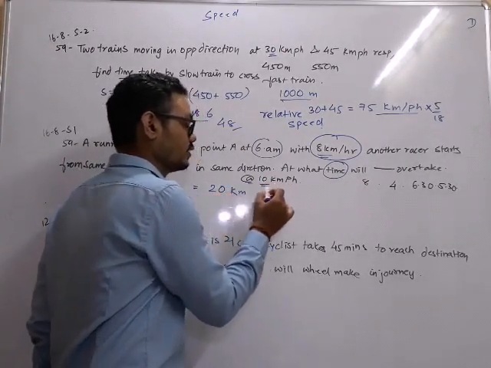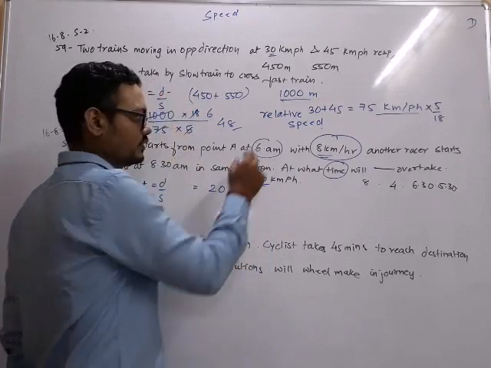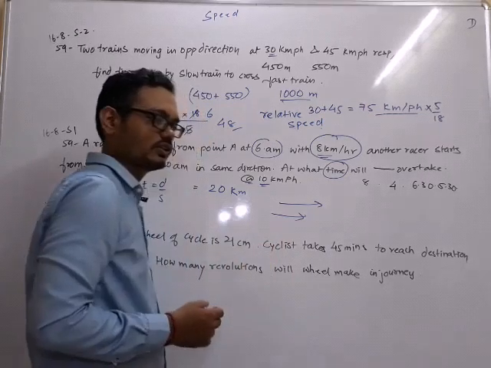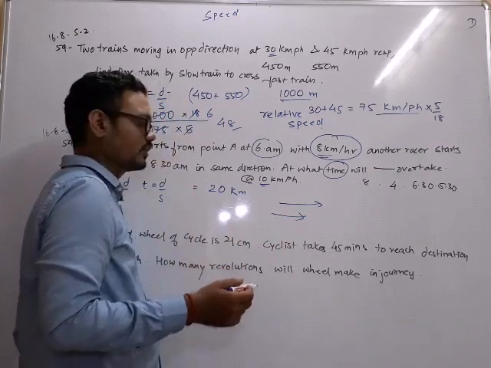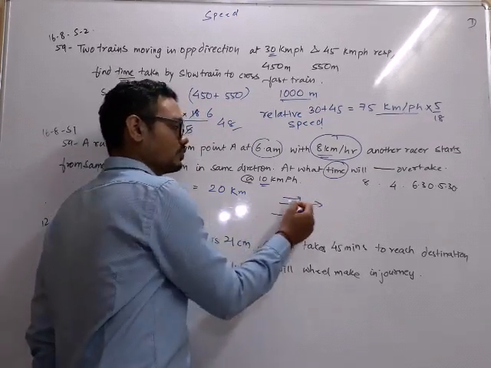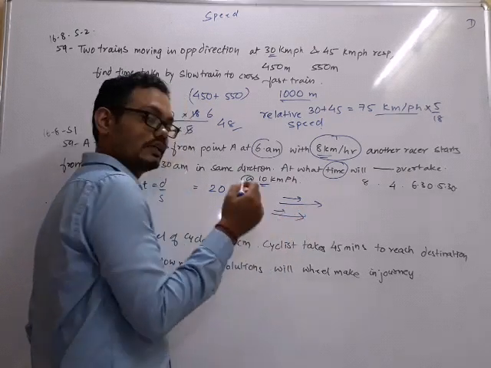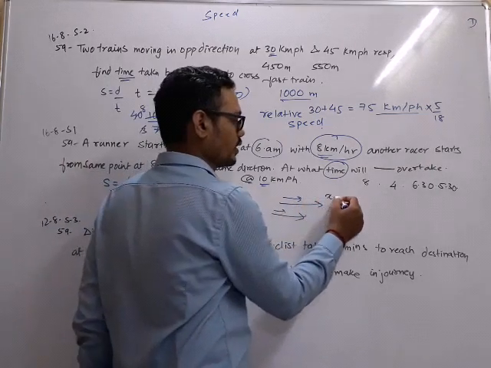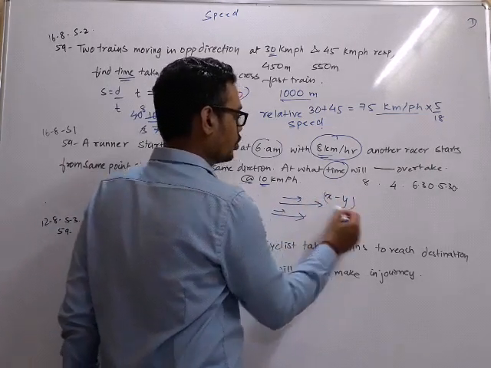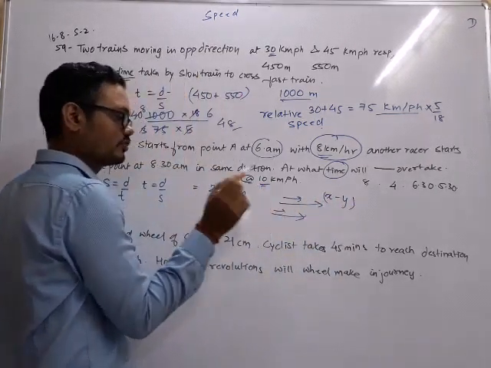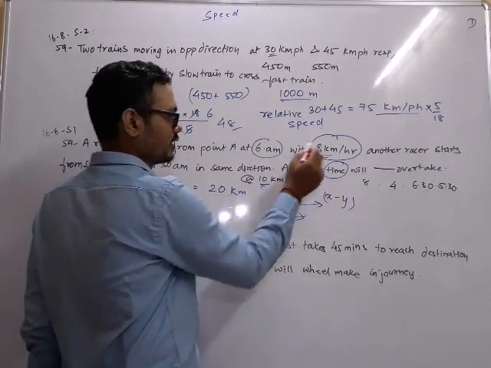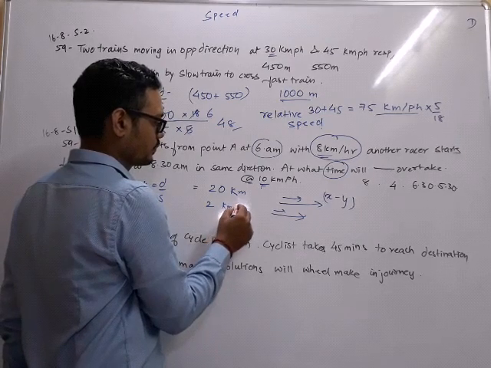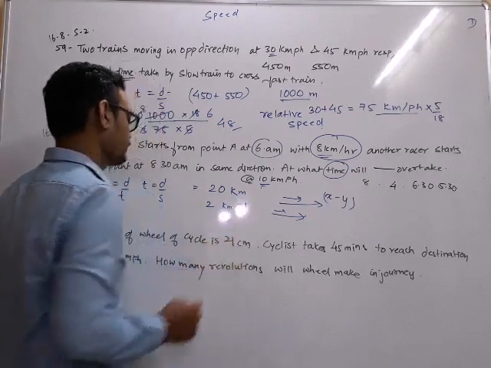He is running at 10. But is the other person stopping? No. So these are two trains moving in the same direction. When they are moving in the same direction, no matter what is your speed, what is other train's speed, relative speed, because both are moving, it will be x minus y. So though he is running at 10, but relative speed will be 10 minus 8, which will be 2 km per hour.